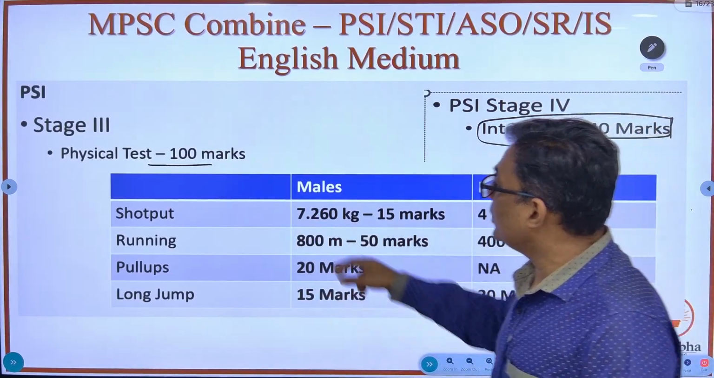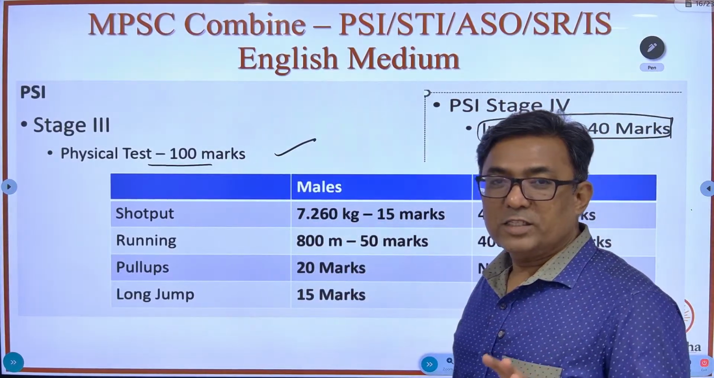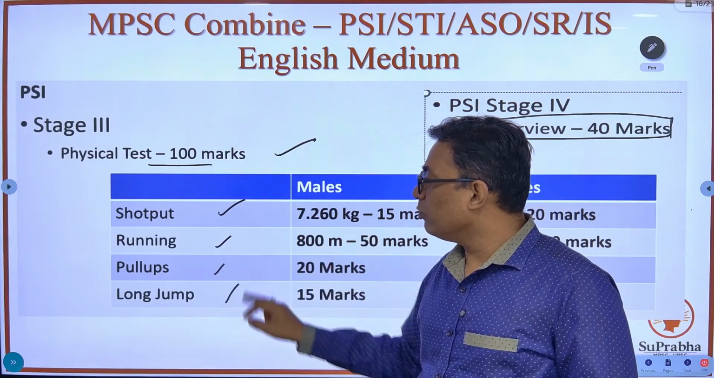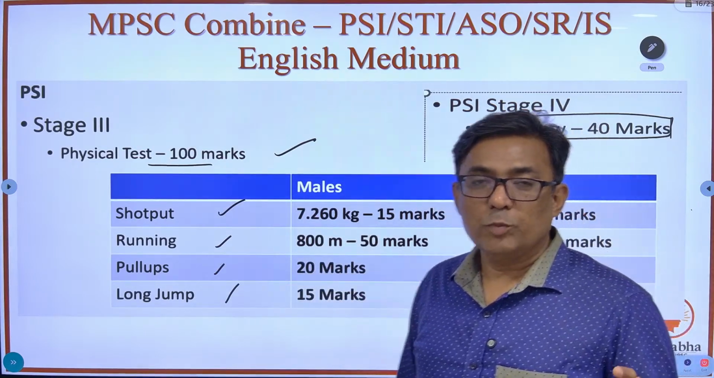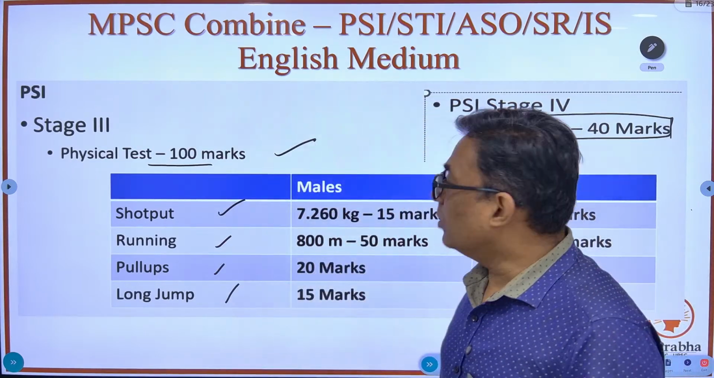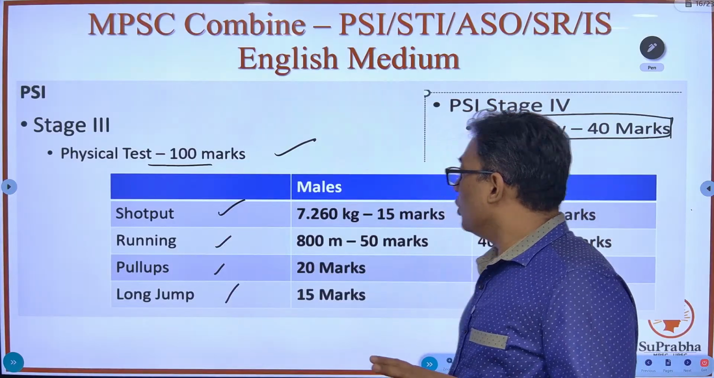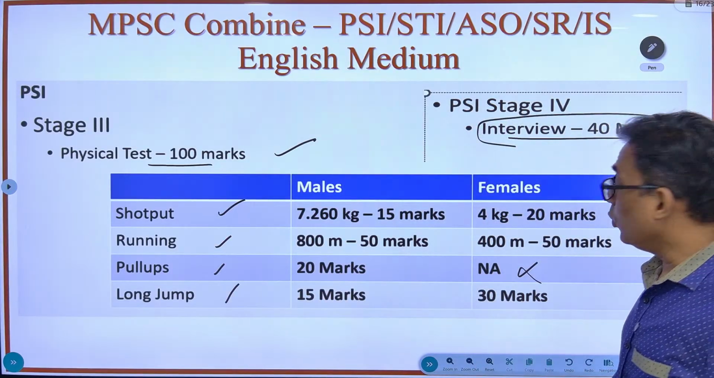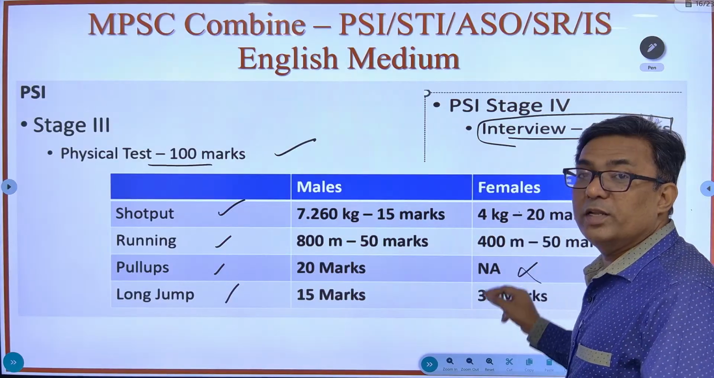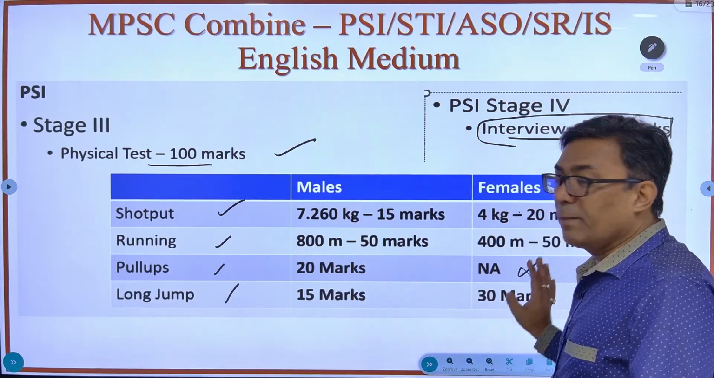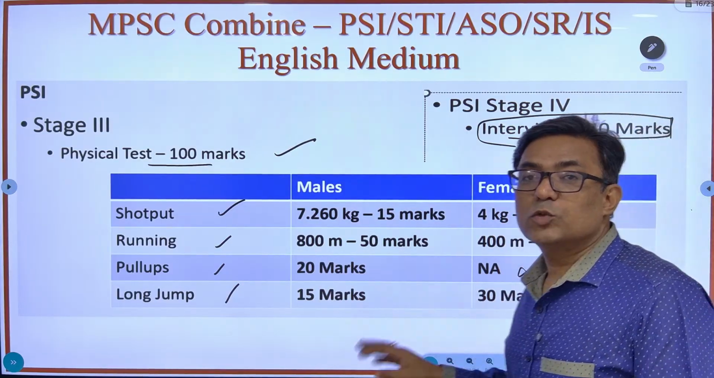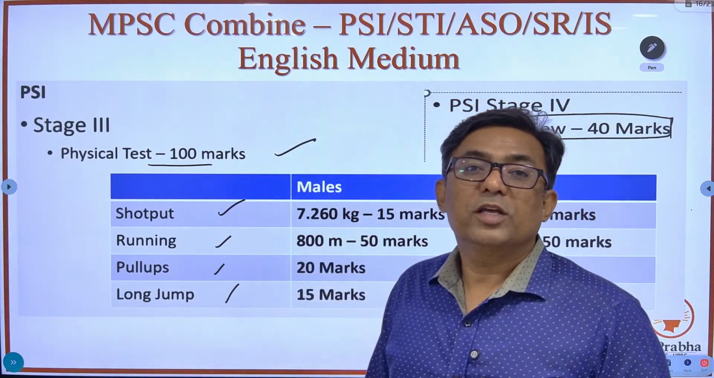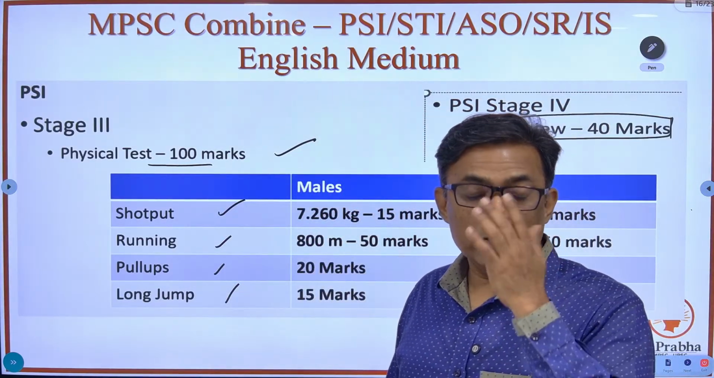What do you have in physical test? जास्त काही नाही, चार गोष्टी असतात फिजिकल टेस्ट मध्ये. You have shot put, you have running, you have pull-ups, and you have long jump. That is what you have in physical test for males. For females, you don't have pull-ups, only shot put, running, and long jump. Physical test is qualifying in nature. You just have to qualify. Once you qualify, you go for the interview, which is for 40 marks.